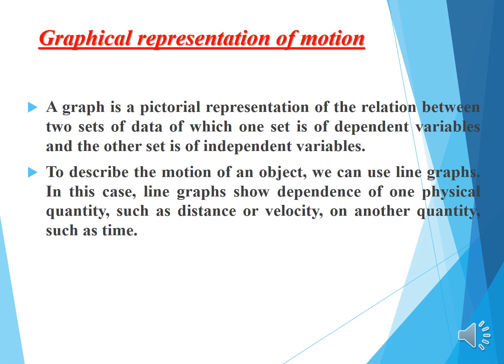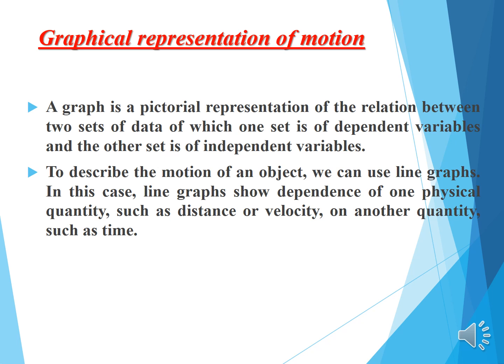Graphical representation of motion. A graph is a pictorial representation of the relation between two sets of data, of which one set is of dependent variables and the other set is of independent variables. Graphs provide a convenient method to present basic information about a variety of events. For example, in the telecast of a one-day cricket match, vertical bar graphs show the run rate of a team in each over. As you have studied in mathematics, a straight line graph helps in solving a linear equation having two variables.